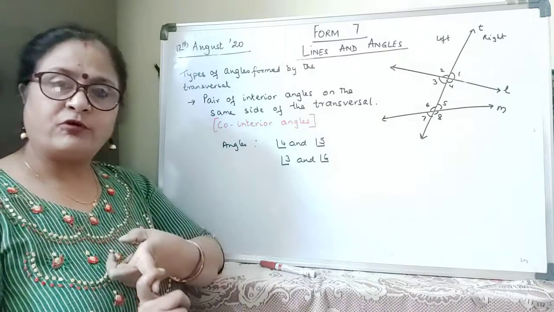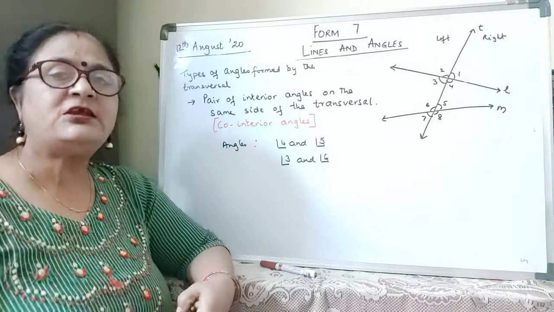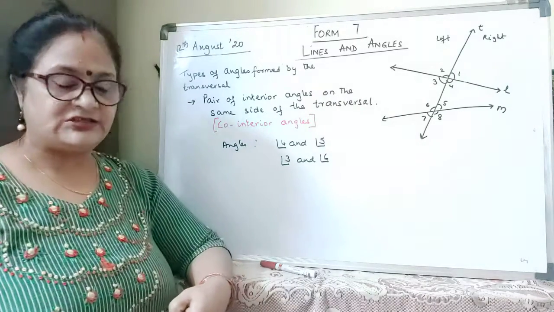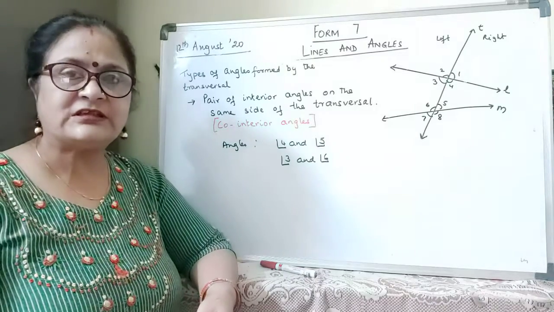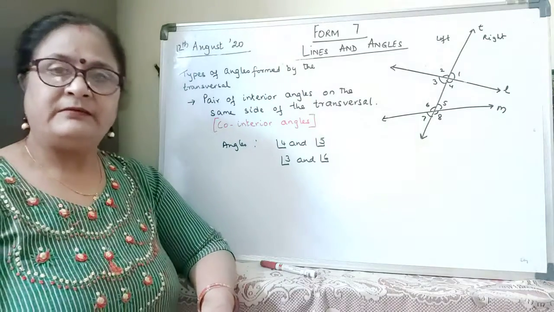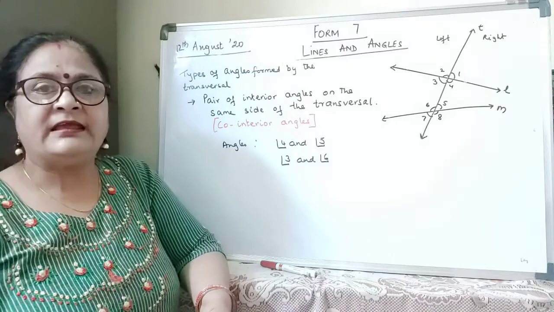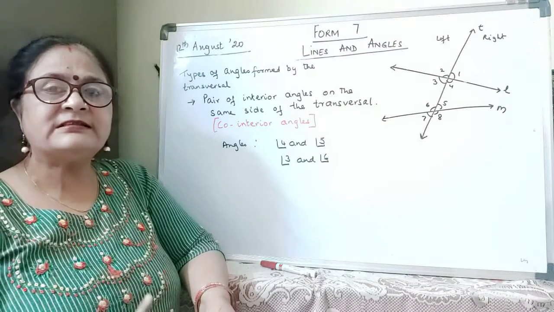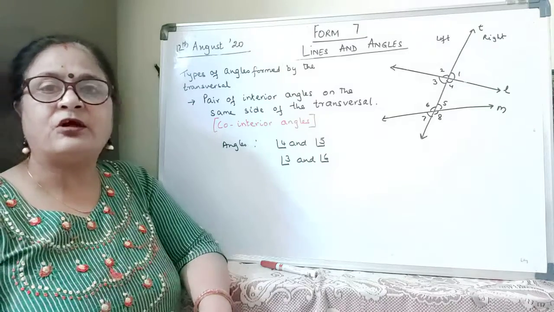Corresponding angles, 4 pairs of them. They are on the same side of the transversal, one exterior, one interior, but not adjacent. Interior alternate angles are on either side of the transversal, one on the left, one on the right. They are all interior angles, but they are not adjacent. Exterior alternate angles, one on the left, one on the right, both exterior, but not adjacent.